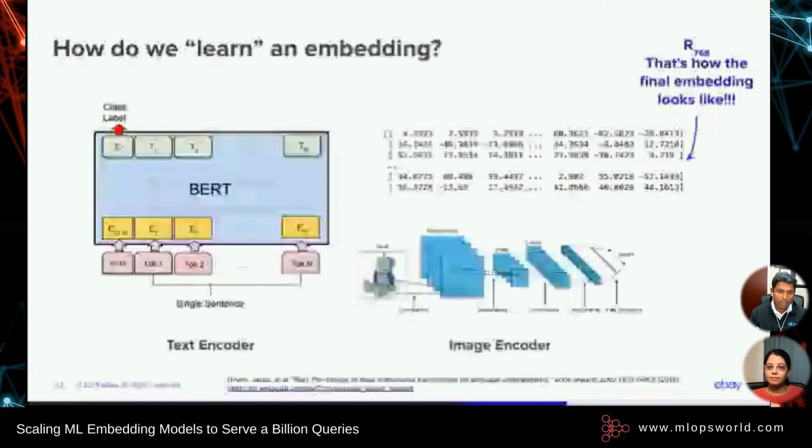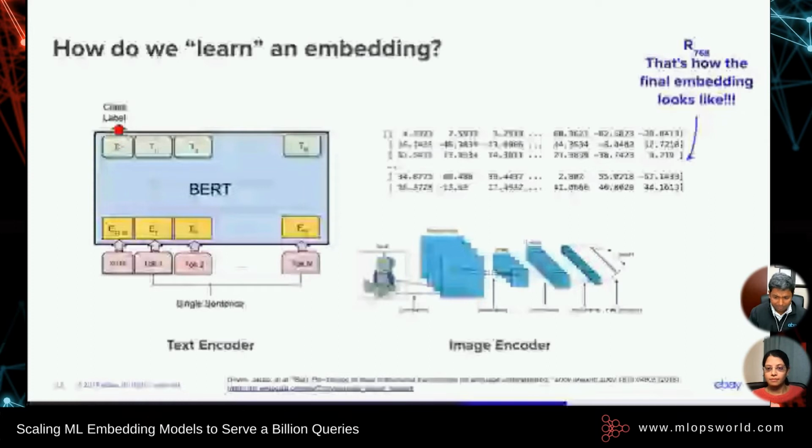BERT is a large language model which has learned from a big corpus of Wikipedia and book corpus. ResNet 50 is trained on ImageNet data, which consists of millions of images. These are pre-trained models, and actually anybody can use them. They can simply download them from Hugging Face, and they can fine-tune them based on their own vocabulary for text or their own images, and then get even more fine-grained representations for their own workload.